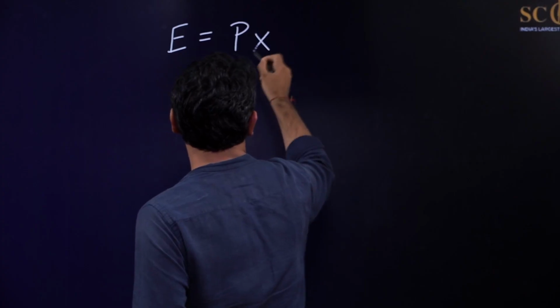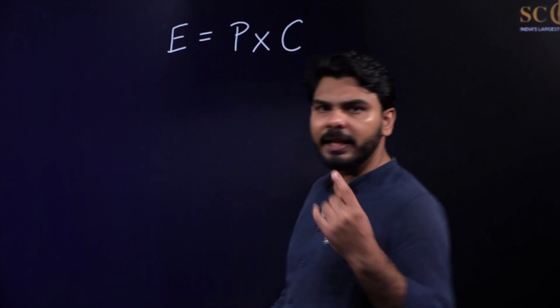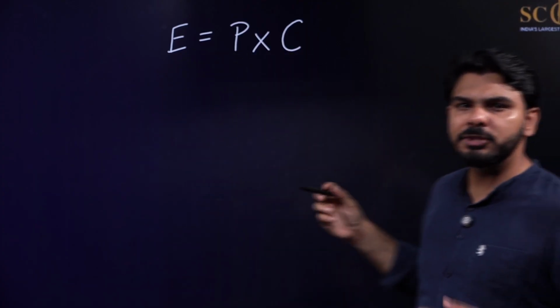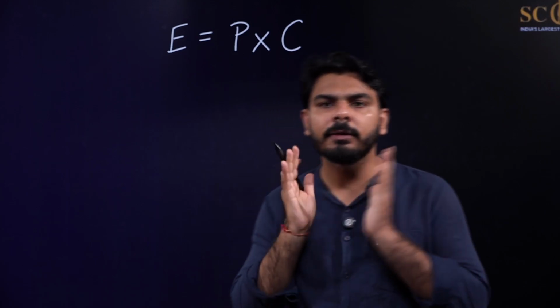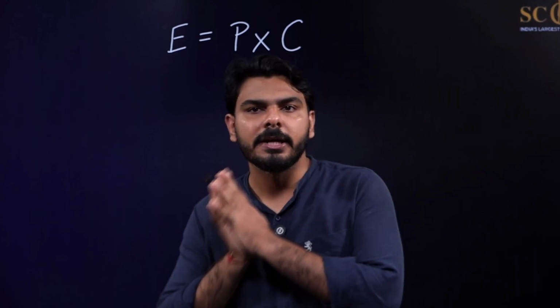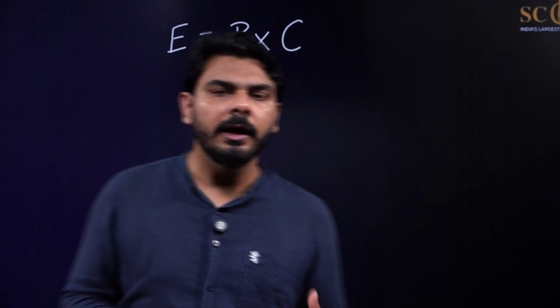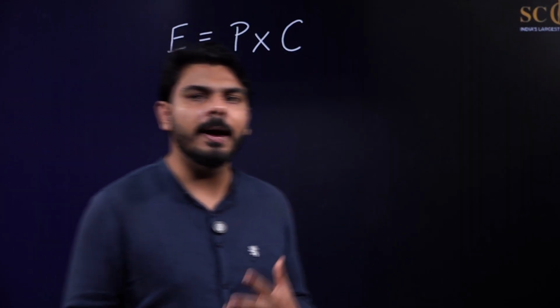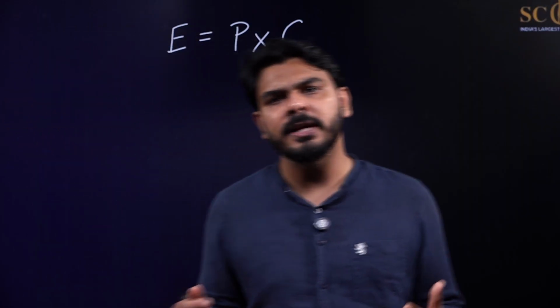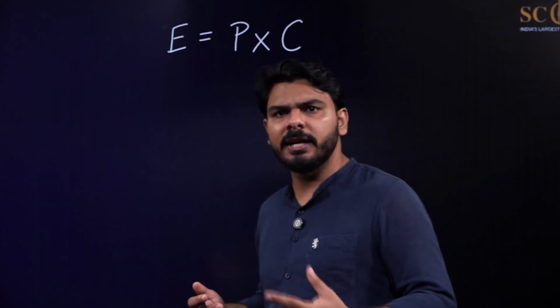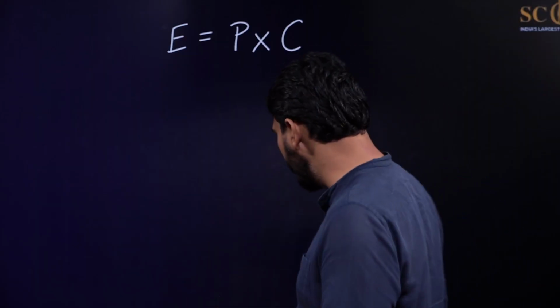Expenditure is equal to price into consumption. Now you can very clearly see that price and consumption are getting multiplied with each other, and after multiplication we are getting expenditure. Now suppose in any question you are given that price is increased by X% or R%, anything. You can take X%, you can take R%, any variable you can take.